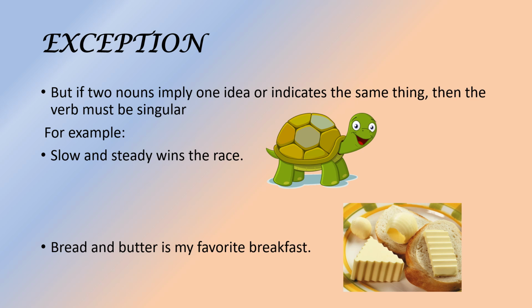Here slow and steady gives one idea. Okay, that is why you have used the word here wins. Verb is singular here because slow and steady is giving one idea. Again here, bread and butter is my favorite breakfast. Again, bread and butter is different thing. Both are different subject, but they are combined. The bread and butter, if combined, it makes one, is it not? So we have used the word here is. So bread and butter is my favorite breakfast.